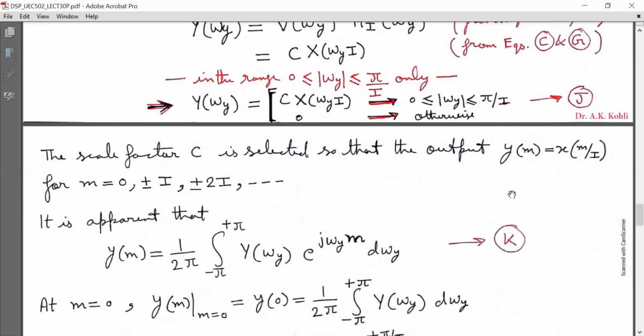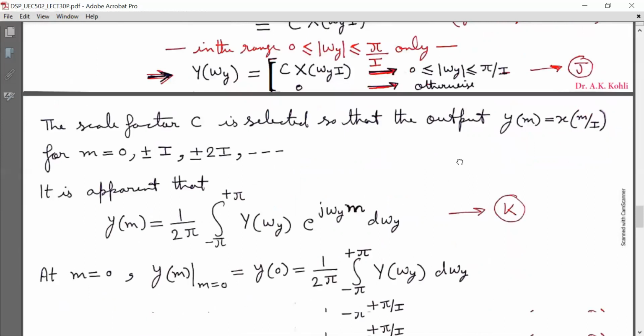Now, what is the scale factor C? The scale factor capital C is selected so that the output y[m] is equal to x[m/I] for m is equal to 0, plus minus I, plus minus 2I.